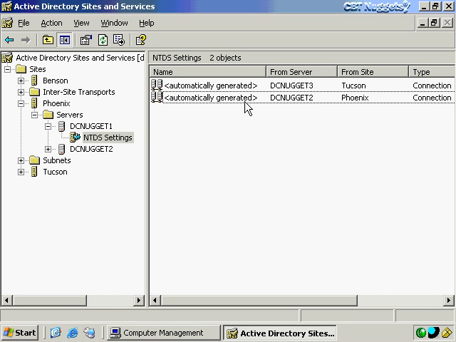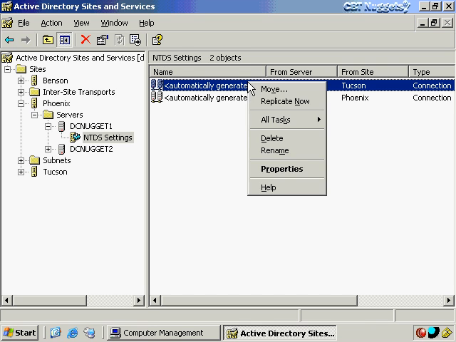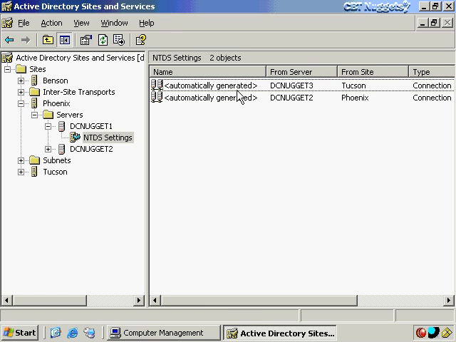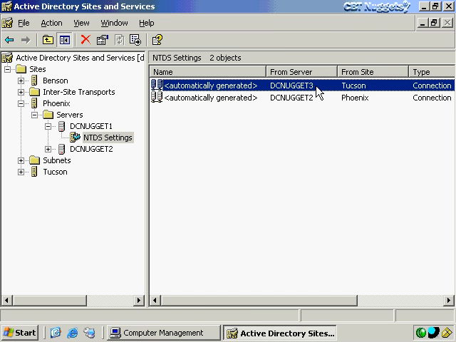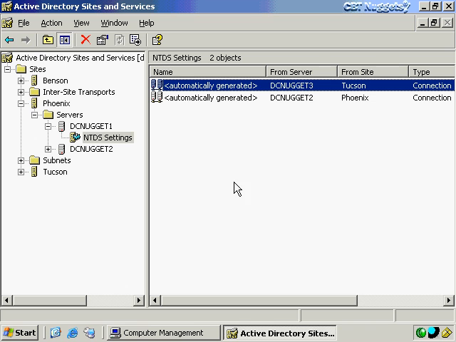Now, the other thing you could do is, if you feel that perhaps the connections are wrong with these, for example, this one is going to automatically replicate from DC Nugget 3. And by the way, if I right-click on this and choose Replicate Now, what that's doing is it's going to pull any new directory information, if there's any that exists, from DC Nugget 3. It doesn't push to DC Nugget 3. It pulls from DC Nugget 3. That's important to understand because you need to know which direction the replication is taking place in. So I could replicate now and I'll go ahead and allow the replication to take place.